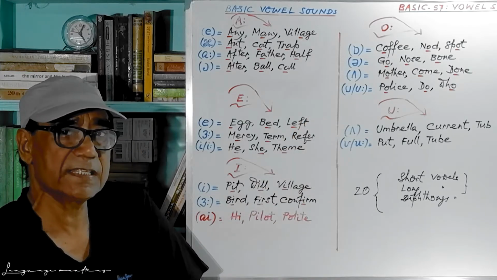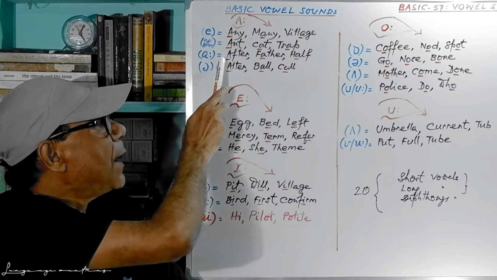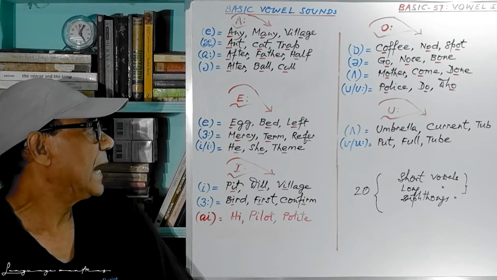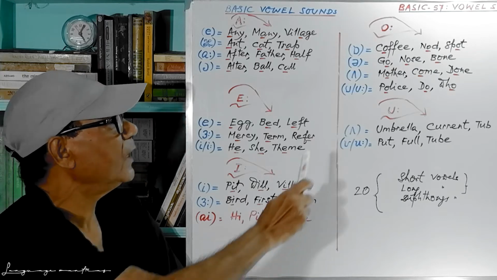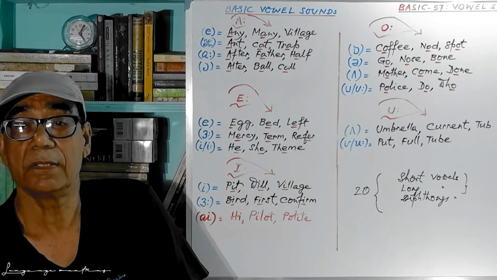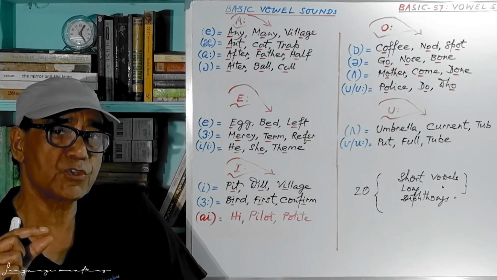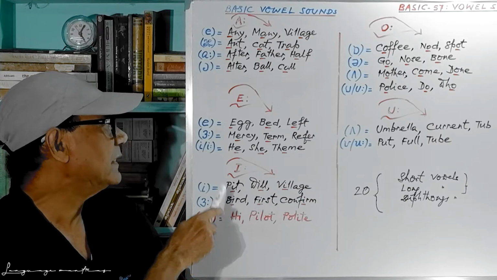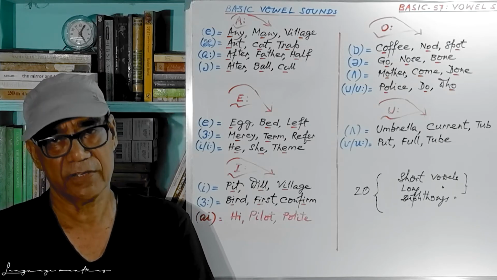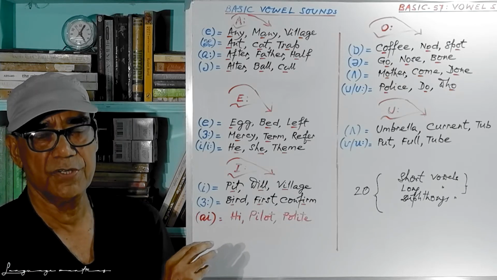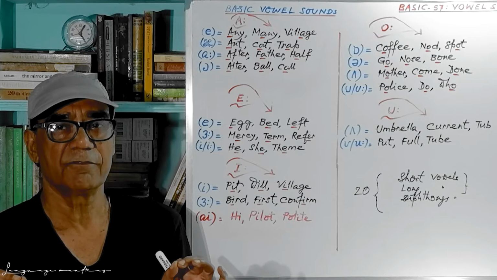Then come to the R sound. This R again is a different kind of R. So we have 3 types of R. One is this R after father, quite open R, and then we have mercy, or say this one bird, and here again we have another R, that is mother. R is of course a complicated sound. You have to compare these words and you have to make some drill. Just sit before a mirror and try to pronounce these words. If possible, use your mobile to get the sounds and it will be fine for you.